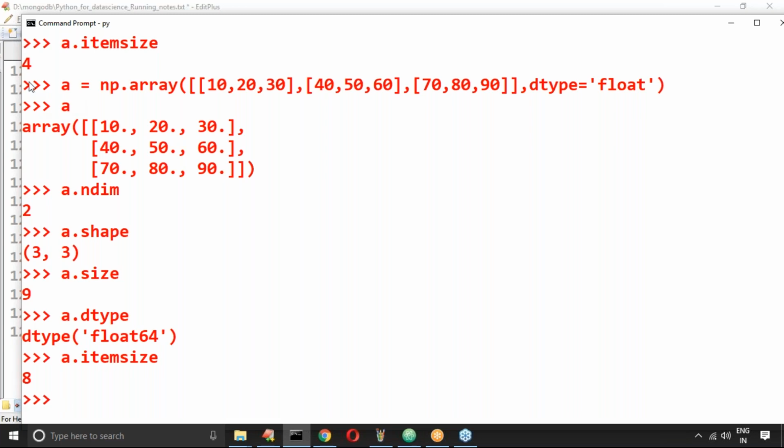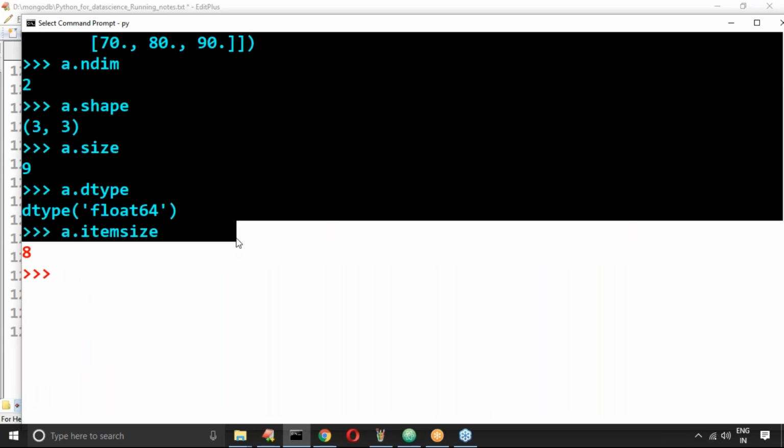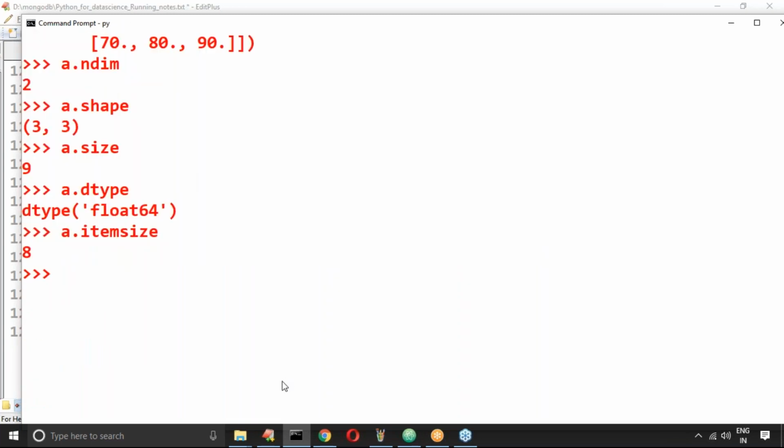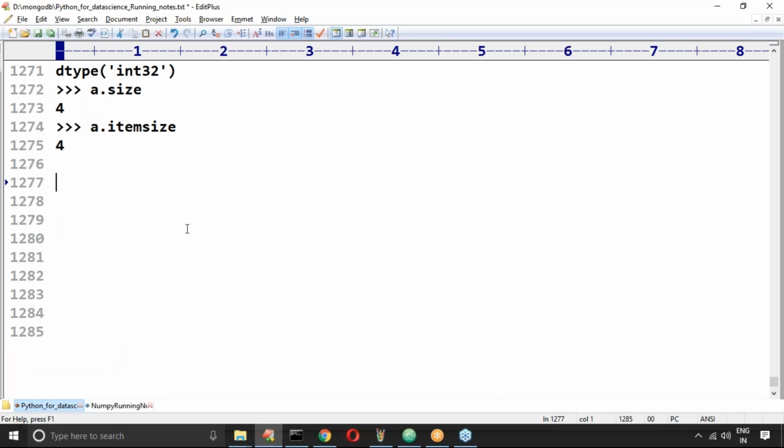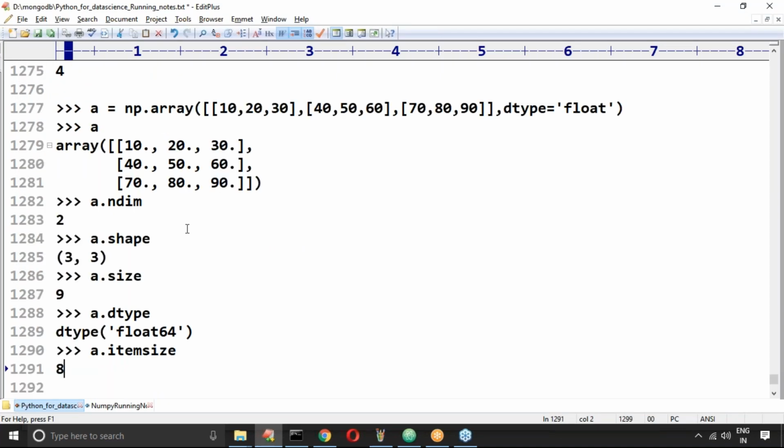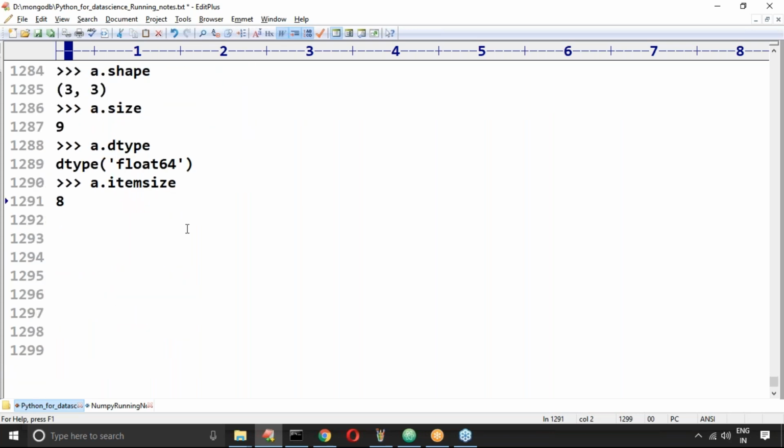Are you feeling comfortable? What is the difference between shape and size? Size means the total number of elements. Shape means the size in each dimension: how many rows are there, how many columns are there. This is clear, right?